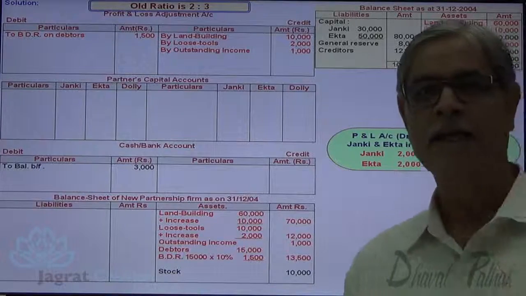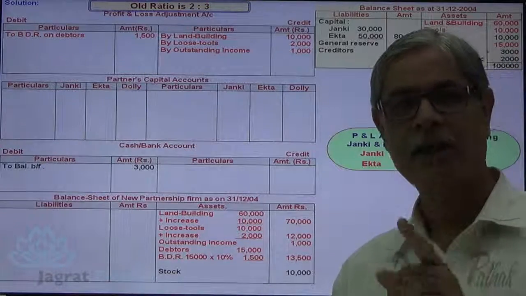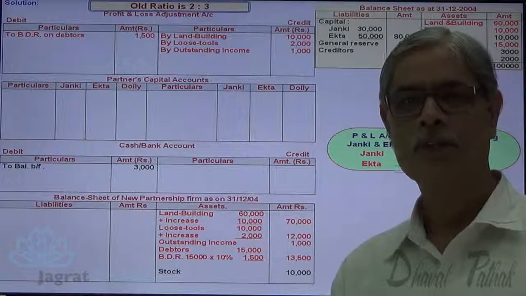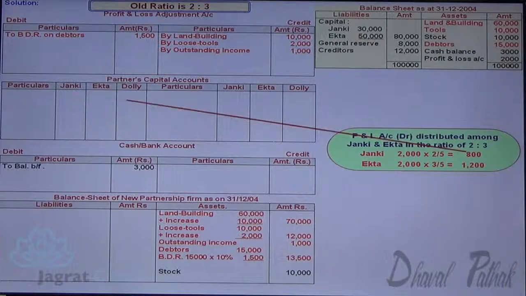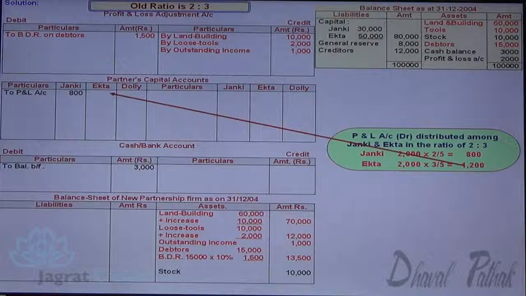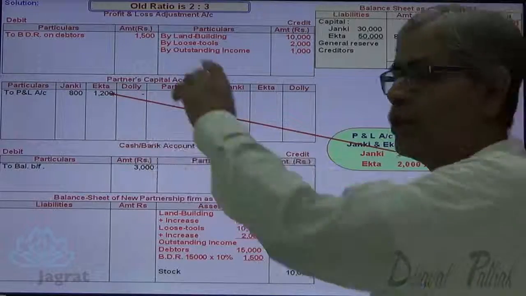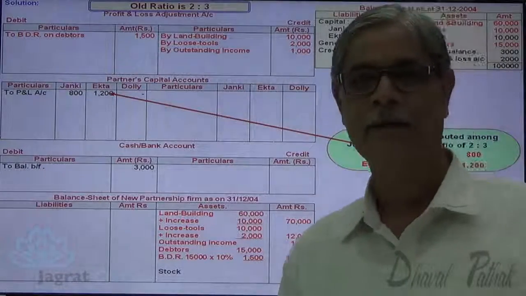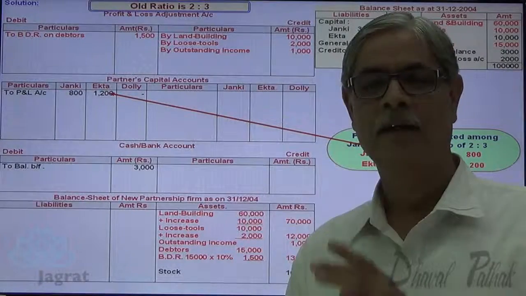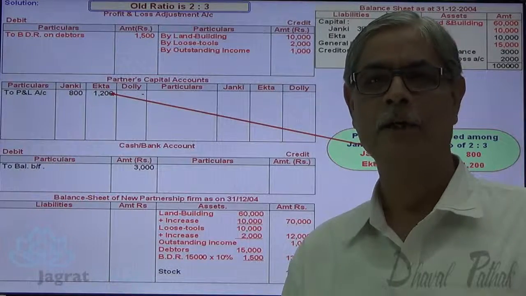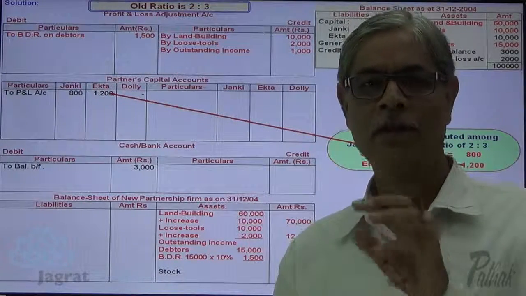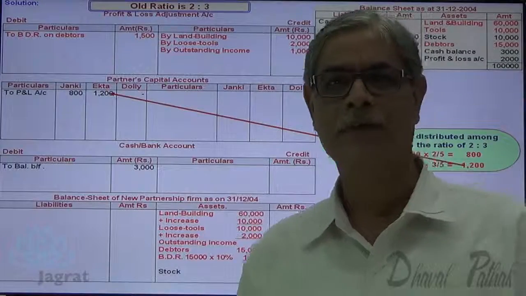And the share in loss is debited to the capital accounts of Janki and Ekta. So Janki's capital account is debited with 800 rupees. Ekta's capital account is debited with 1,200 rupees. So what is the journal entry? Janki's capital account debit 800, Ekta's capital account debit 1,200 to profit and loss account credit 2,000. This is how distribution of loss is accounted for.